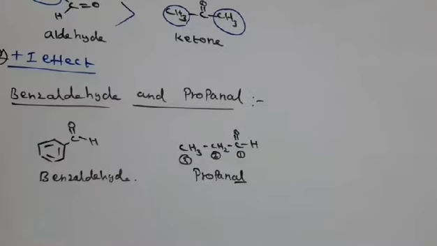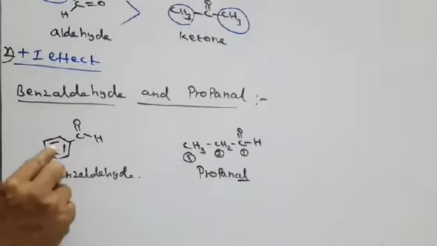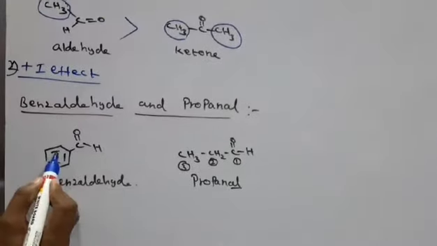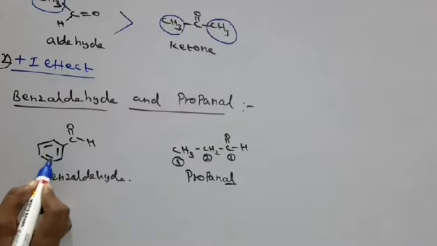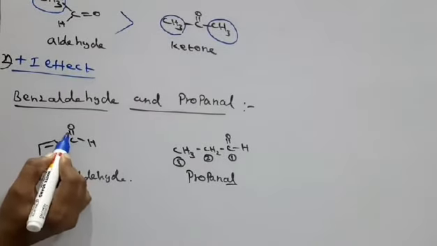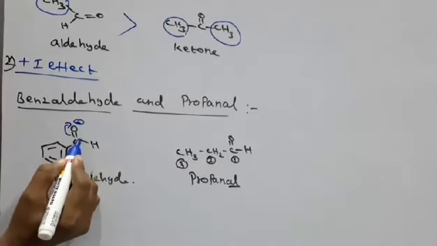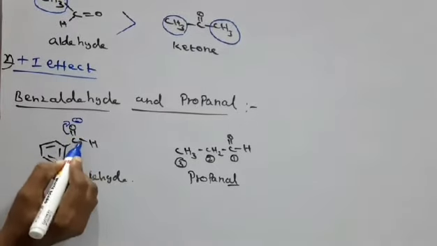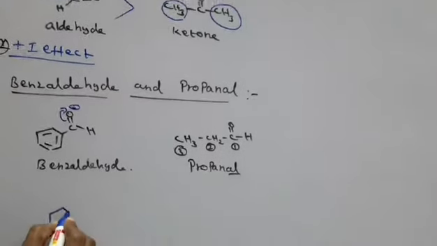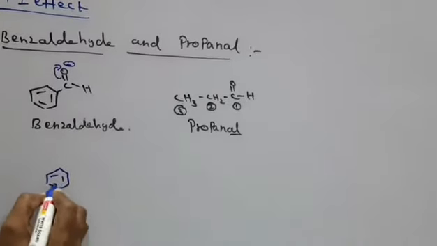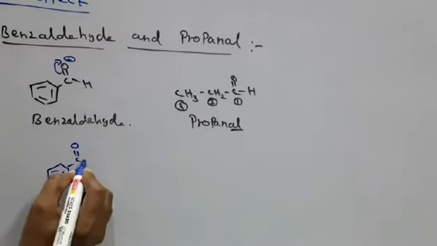So students, in the case of benzaldehyde, pi bond shifting takes place. The pi bond shifts towards the ring, so that the oxygen gets a minus charge. Then the pi bond shifts again, so like that two types of resonance structures will form. Here you see C double bond O is the first case.